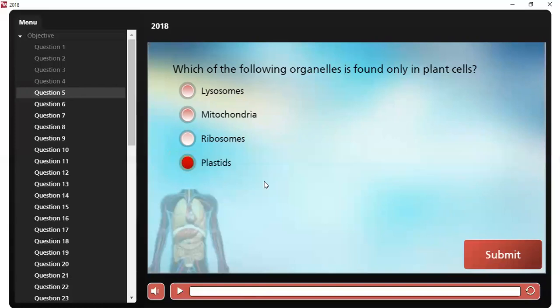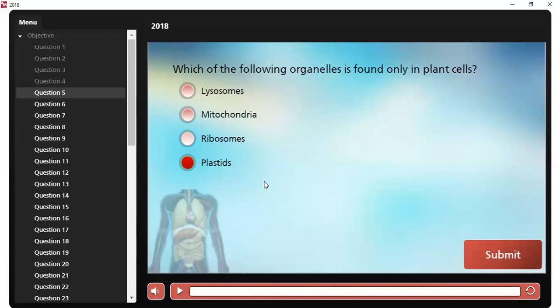Plastids. Why is it plastids? Because plastids are membrane-bound organelles found in cells of autotrophic organisms like plants and algae. They are the site of manufacture and storage of important chemical compounds used by such cells.